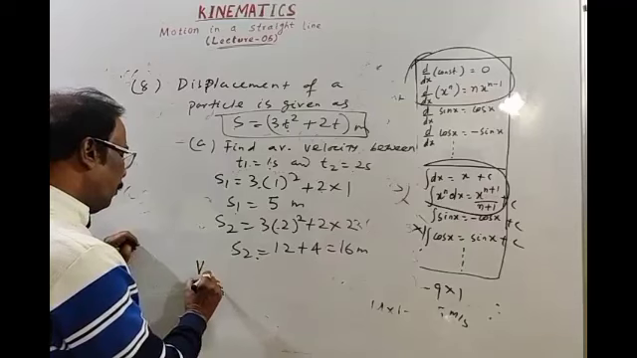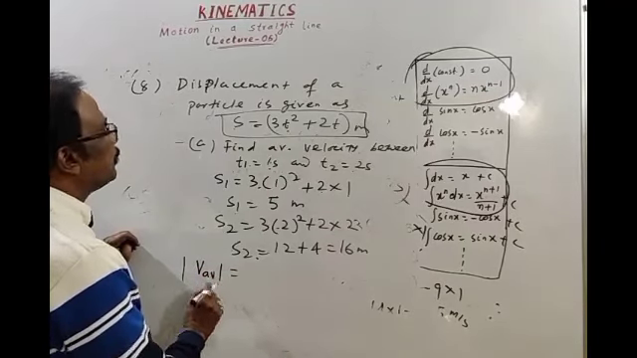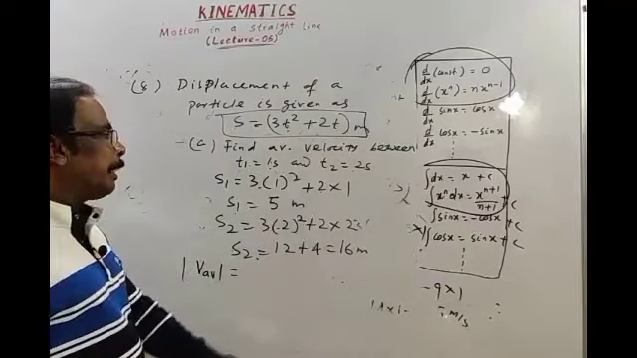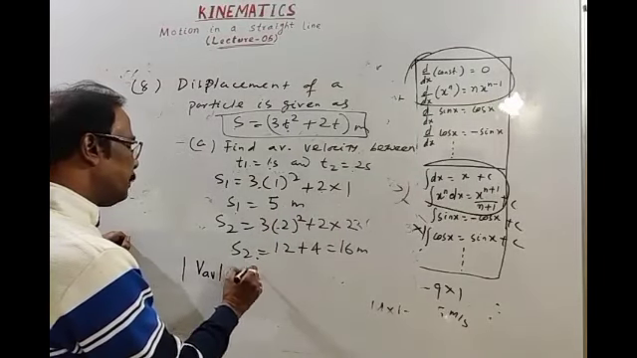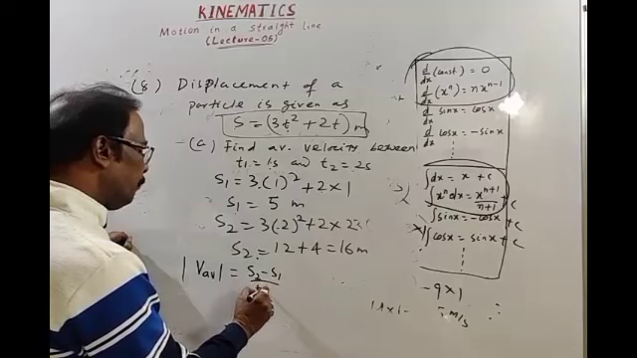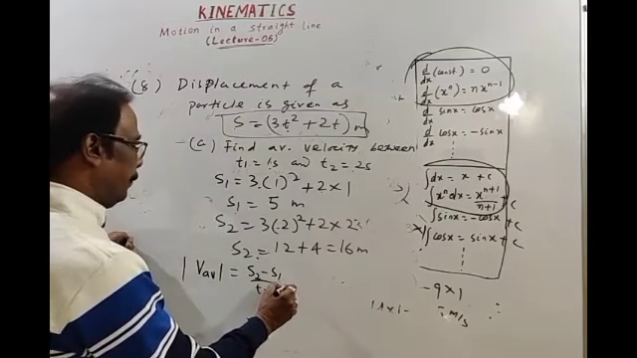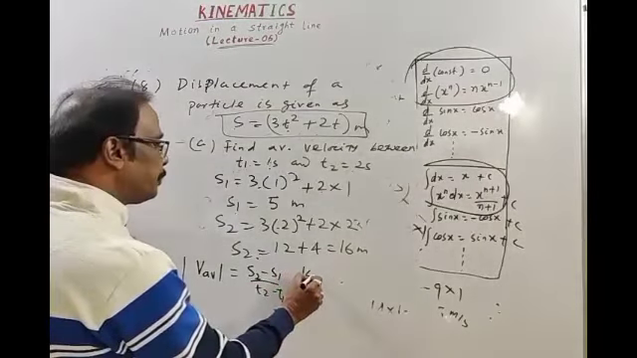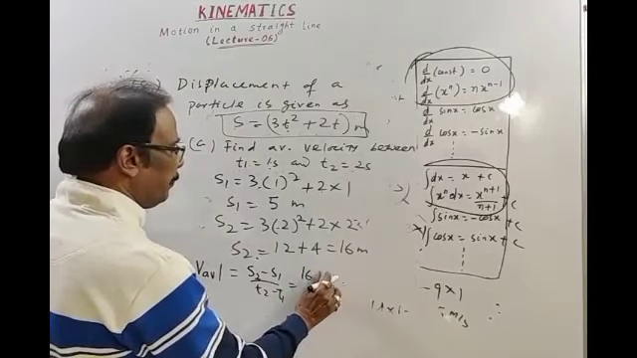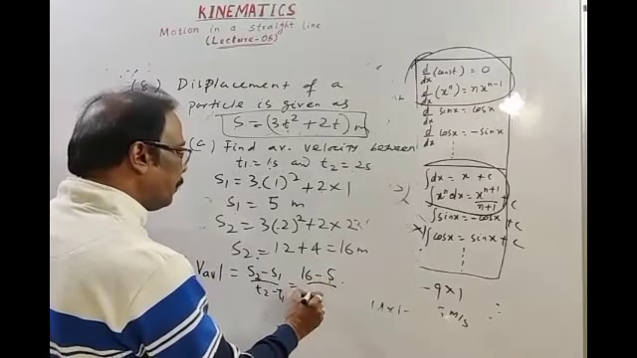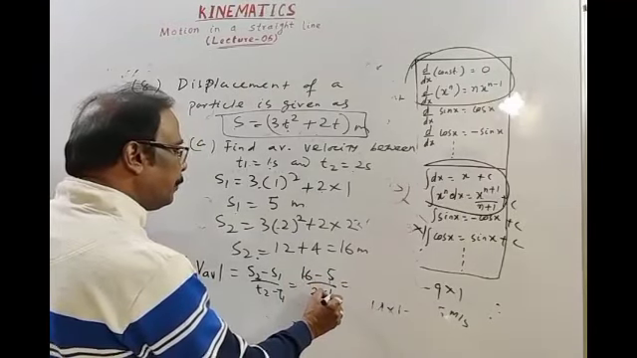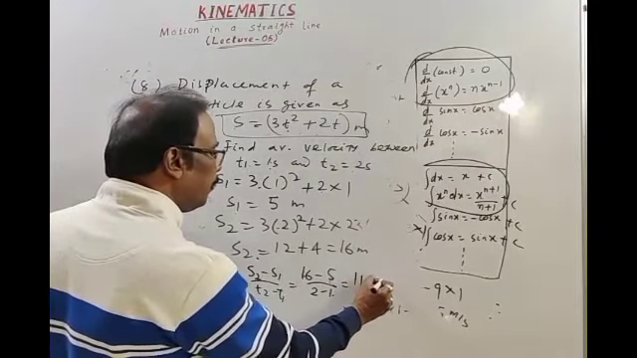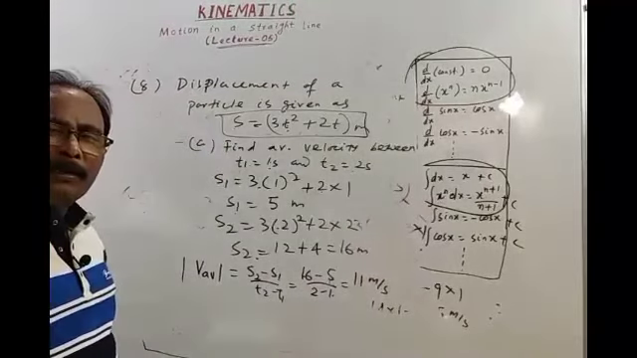Then now magnitude of average velocity. Okay. We have to assume that body is moving along a straight line, then change in displacement s2 minus s1 over t2 minus t1. Okay. Then s2 minus s1, 16 minus 5, t2 minus t1, 2 minus 1, 16 minus 5 is 11, 11 divided by 1, 11 meter per second.